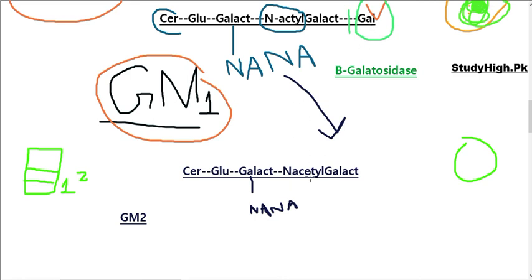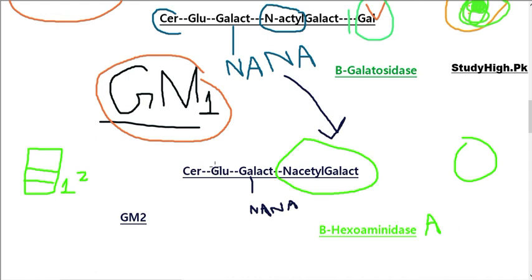N-acetylgalactosamine should be removed. For removing N-acetylgalactosamine, we need an enzyme called beta-hexosaminidase A. This enzyme is needed for the breakdown or for the removal of N-acetylgalactosamine from this compound.